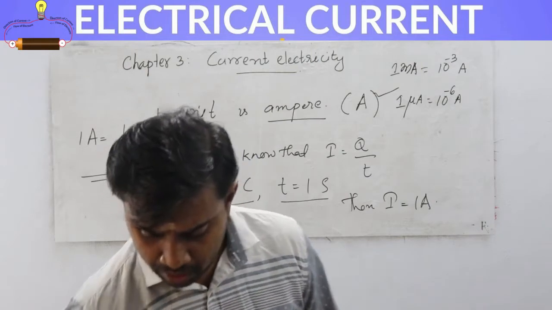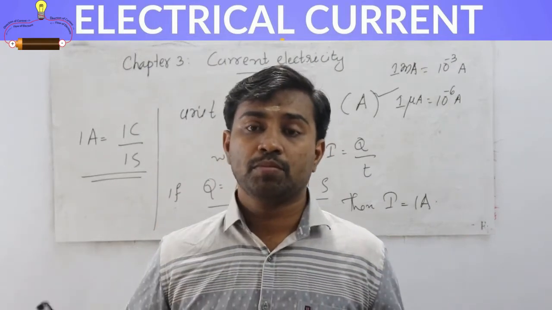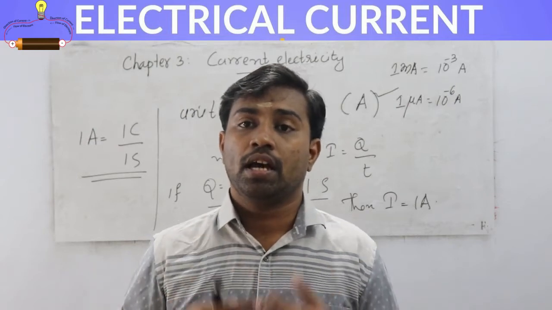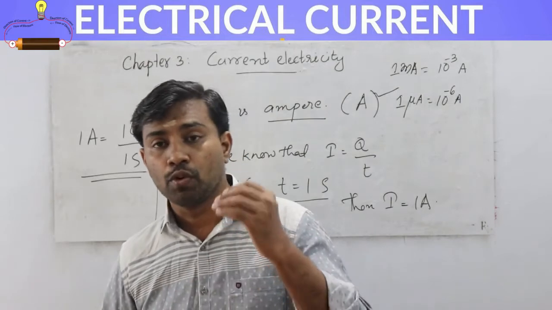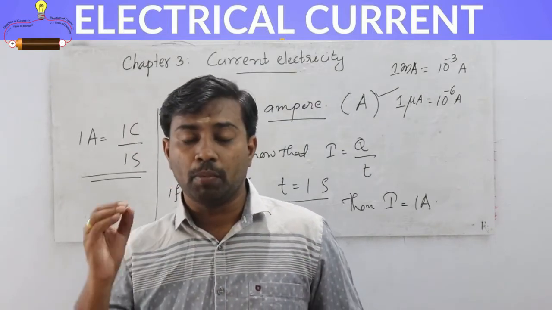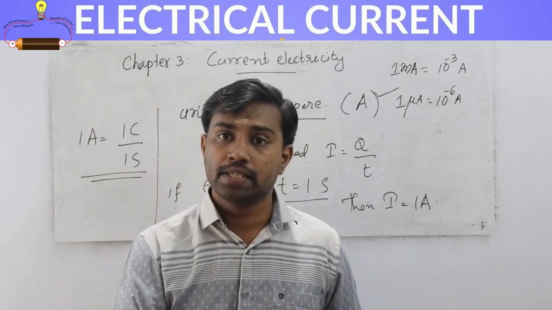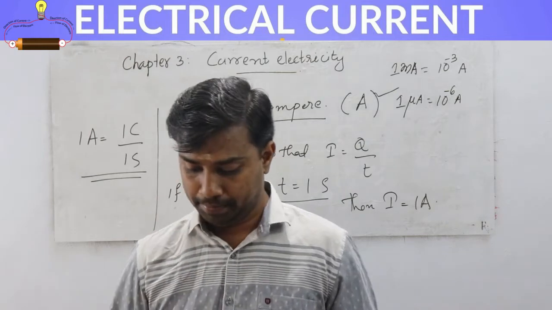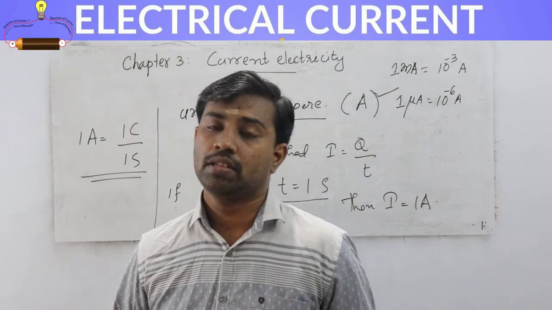Okay, so that is the relation between the potential and current explained by George Simon Ohm.